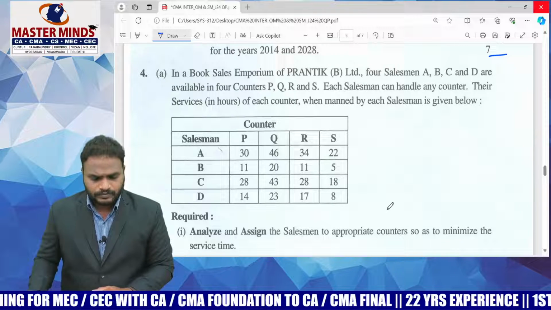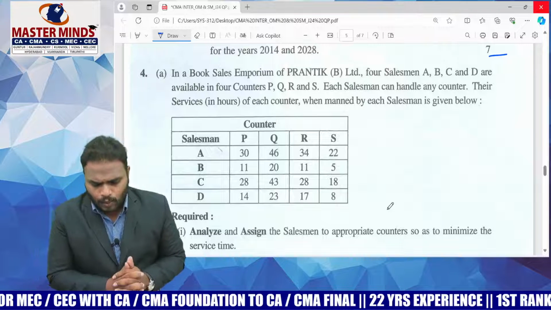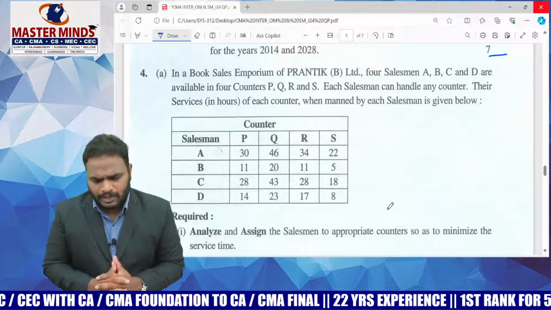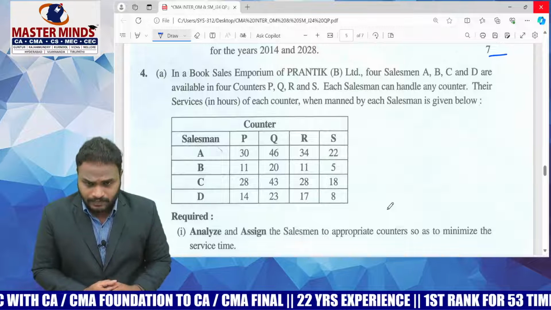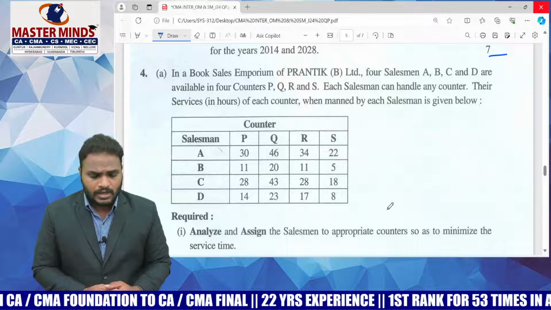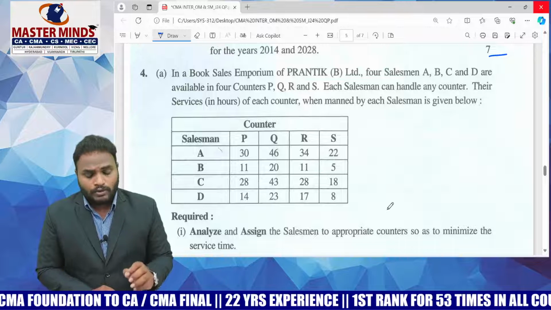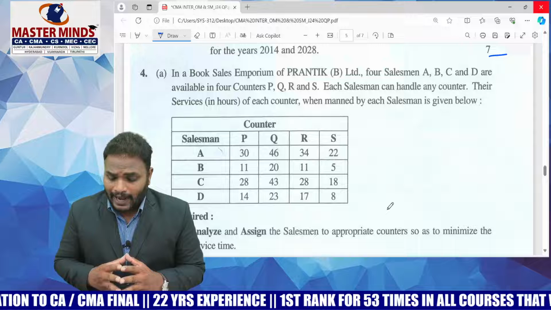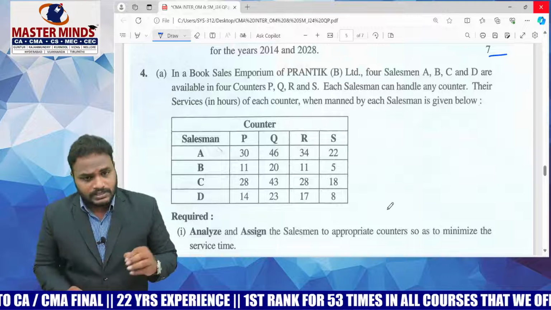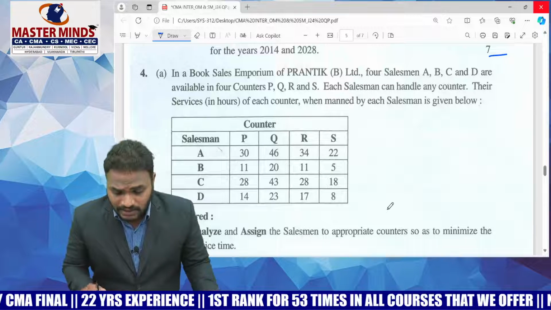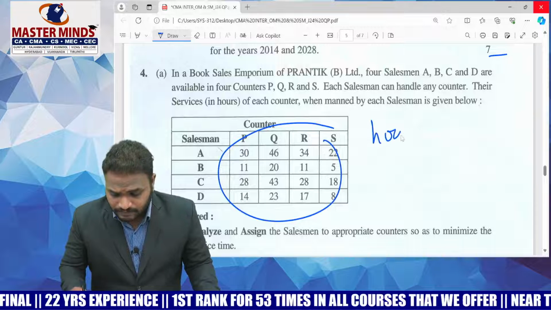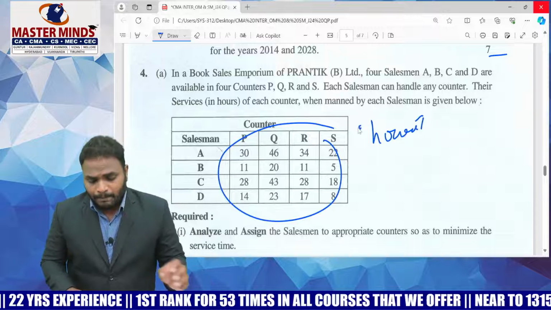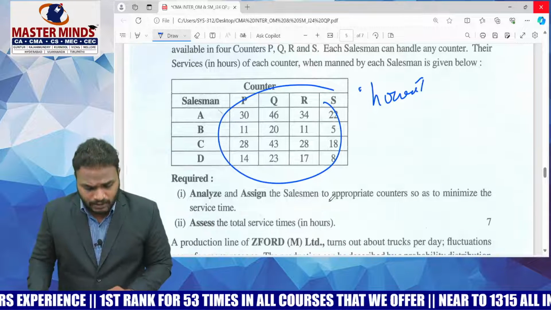And come to here. In a book sale emporium of Pratnik B Limited, 4 salesmen are there. A, B and C are available in 4 counters P, Q or S. Each salesman can handle any counter, their service in hours. Here this matrix is hours, when manned by each salesman, as given below.